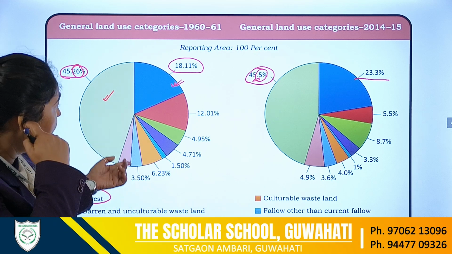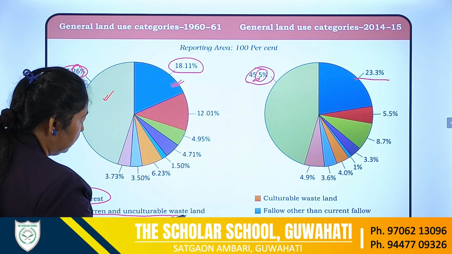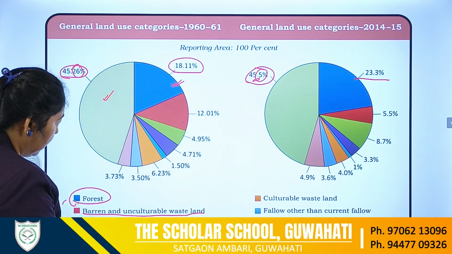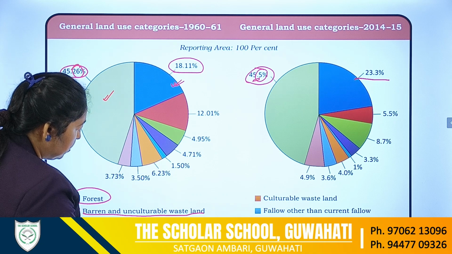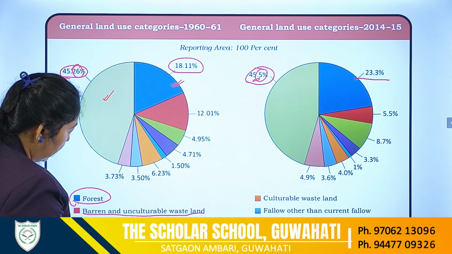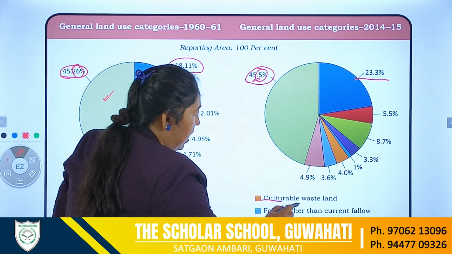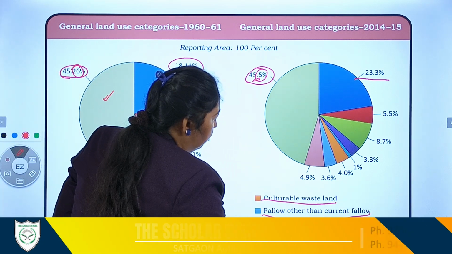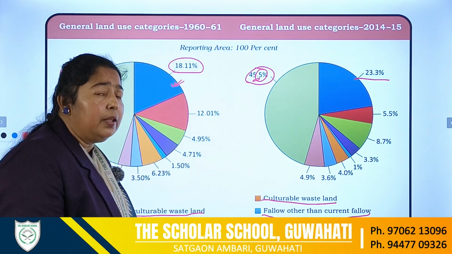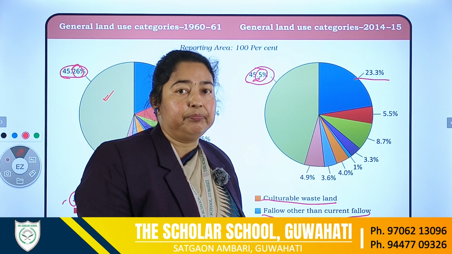Now next, in the same way we see that there is a change in the barren and unculturable wasteland, area under non-agriculture uses, permanent pasture and grazing land, area under miscellaneous trees, crops and groves, culturable wasteland, fallow other than current fallow land. So in all the categories, we see there is a changing pattern.